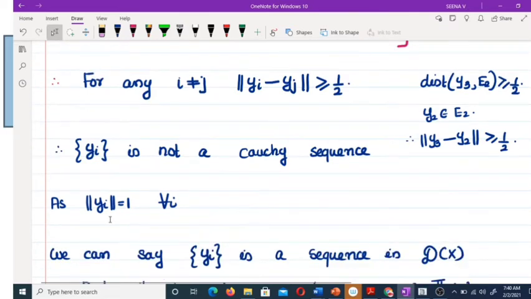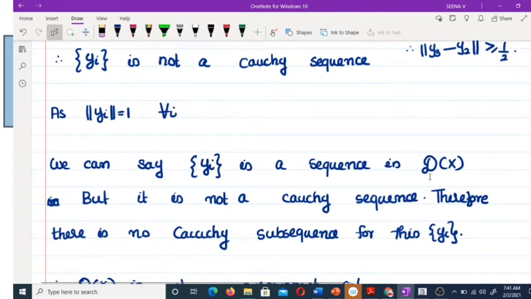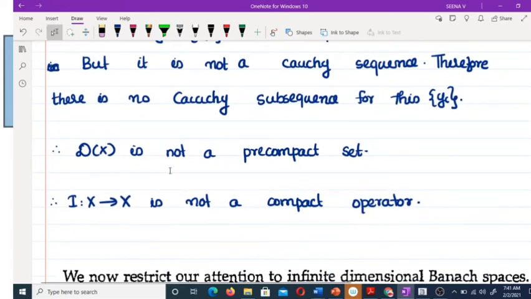Okay. So norm of Yi equal to 1 for every i means this sequence Yi is a sequence in D of X, but it cannot have a Cauchy subsequence. Therefore, there is no Cauchy subsequence for this sequence. This implies D of X is not a pre-compact set. Therefore, I from X to X is not a compact operator.